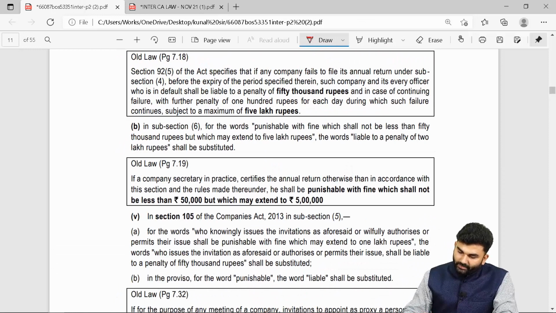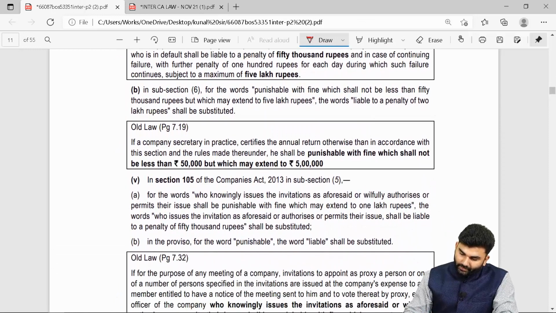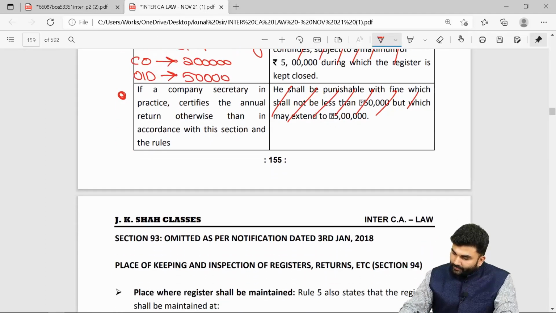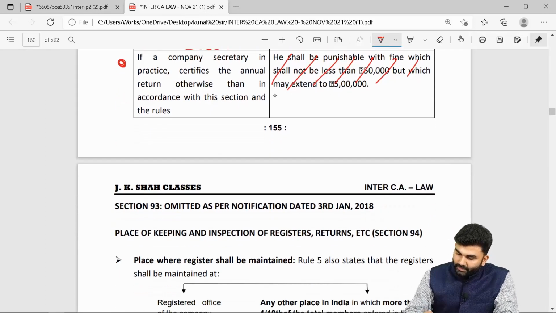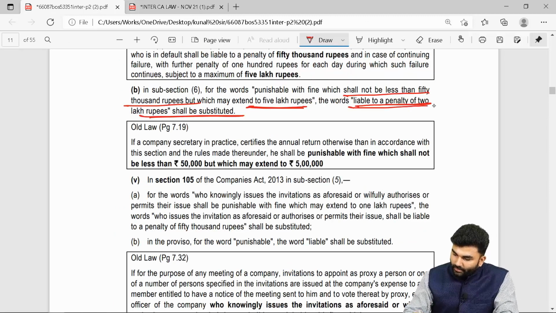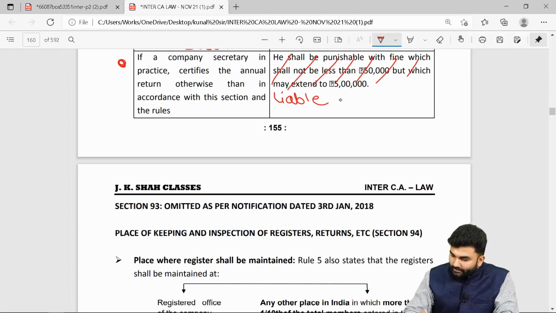Okay. Over here, the next change which we have to make is that the words punishable with fine shall not be less than 50,000 rupees, but which may extend to 5 lakh rupees, should be substituted with the words liable to a penalty of 2 lakh rupees. So instead, we just need to write down the words liable to a penalty of 2 lakh rupees.